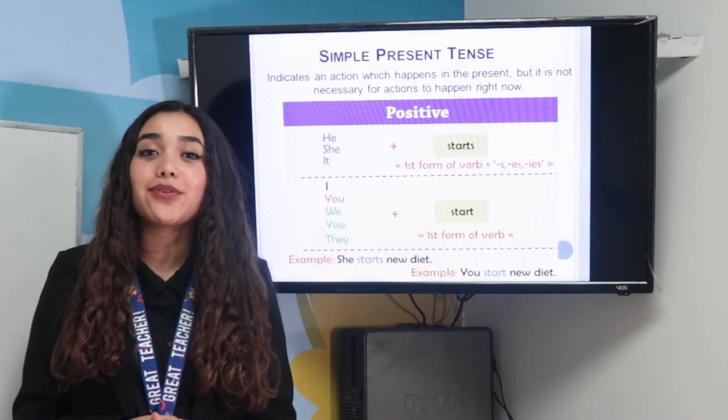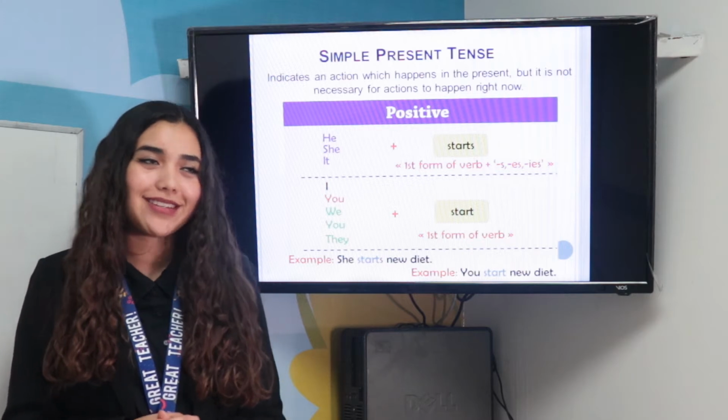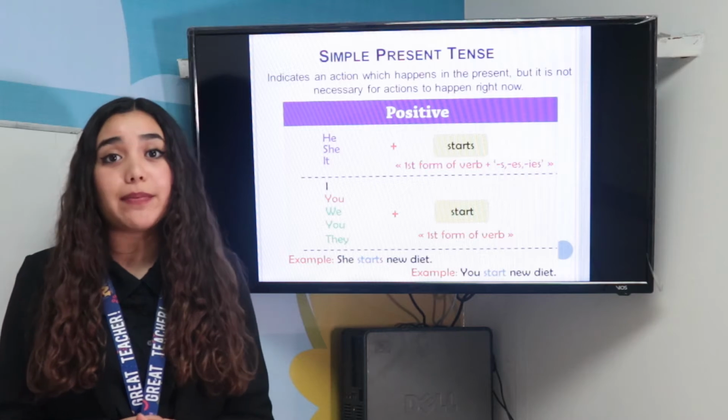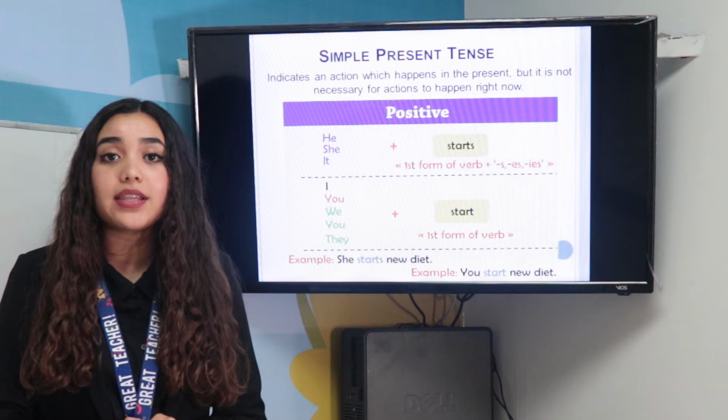We are going to make a review of the topics that we saw during the week. I hope you remember everything. First, we are going to talk about simple present tense. Remember, we use it to talk about things that are happening during the moment.